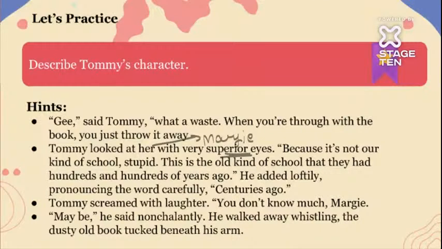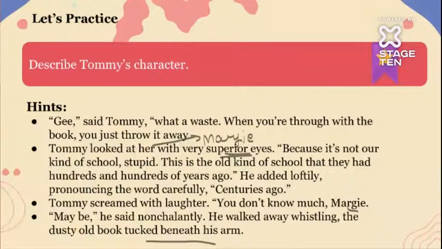So, when she asked anything or said anything, he started to laugh. He started to show a little bit of arrogance, right? Because he was a little bit older than Margie. So, he said, "You do not know anything, Margie." Then, maybe he said nonchalantly. He walked away whistling, the dusty old book tucked beneath his arm.